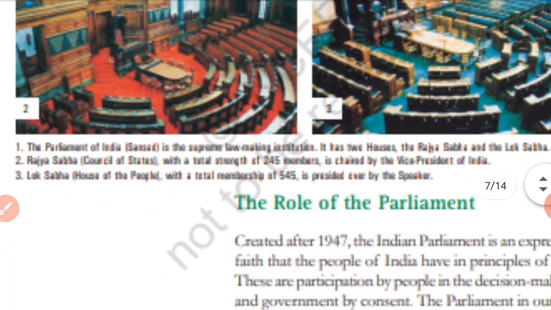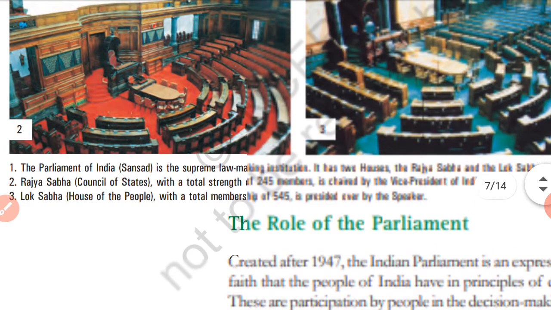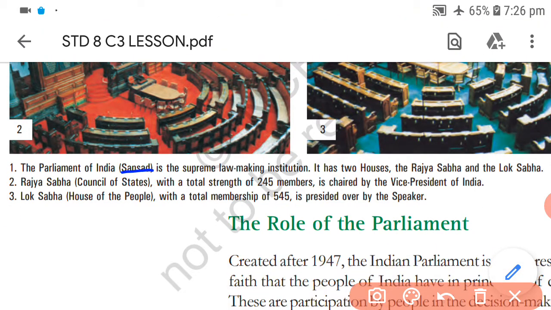As you can find in the first picture, the Parliament of India, in brackets written Sansad, you can pronounce it well. The Parliament of India is the supreme lawmaking institution. It has two houses, Rajya Sabha and Lok Sabha.